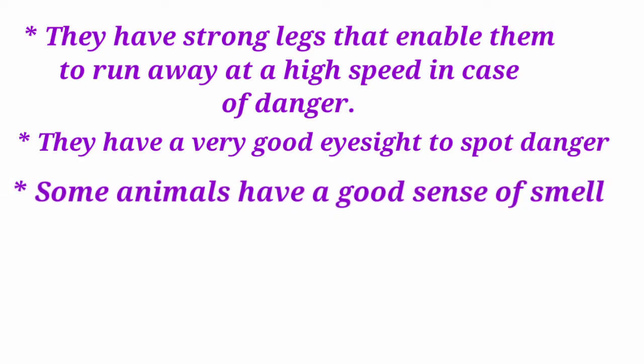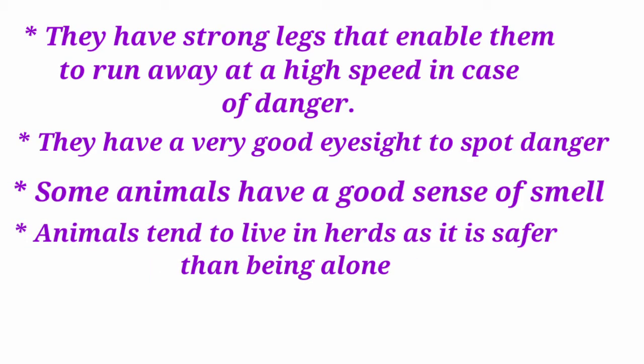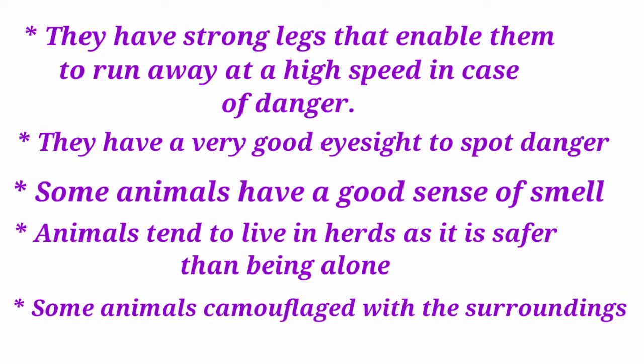This alerts them to danger nearby. These animals tend to live in herds as it is safer than being alone. The body color of some animals mostly gets camouflaged with the surroundings, making them less susceptible to predators and also helping them in their hunt.